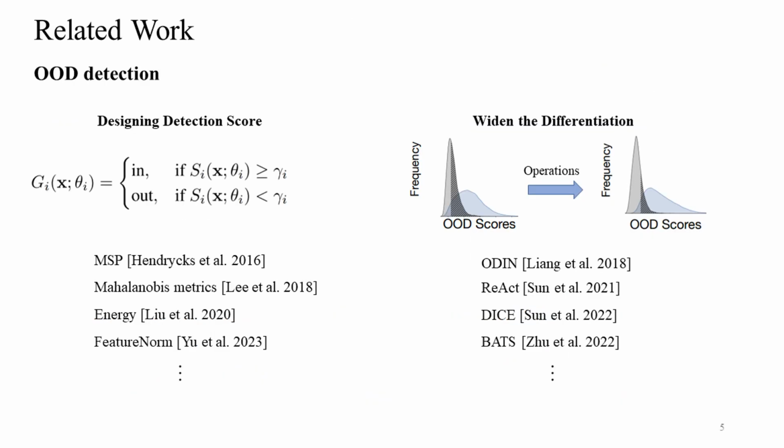Existing methods often aim to detect OOD samples during inference to improve AI system reliability. These approaches typically design detection scores to quantify differences between ID and OOD samples, using thresholds for separation. Some further enhance score separability through techniques like weight sparsification or activation rectification. However, none of these methods fundamentally address the intrinsic overconfidence of neural networks.